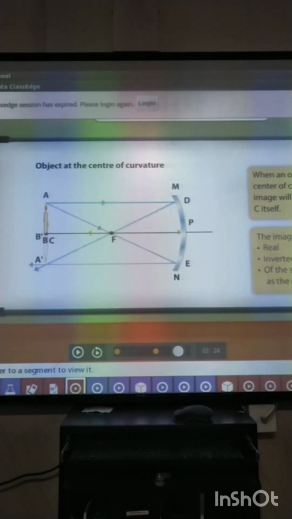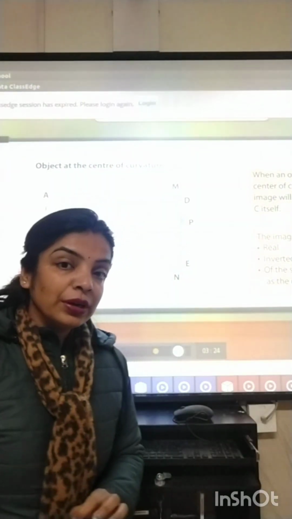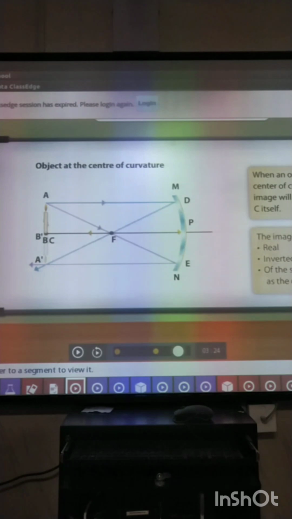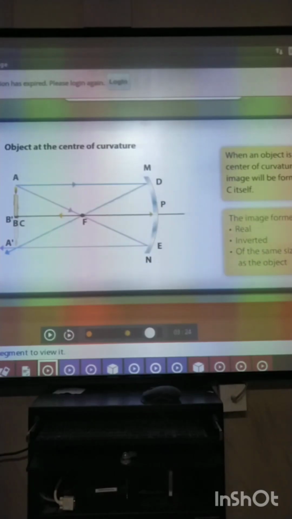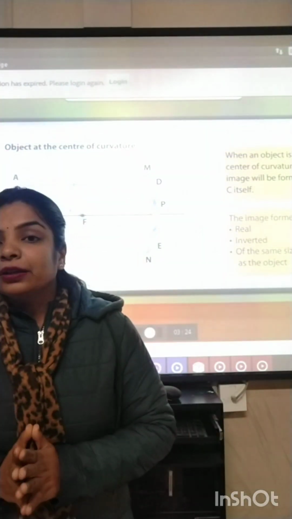Here in this case, the object is located at C, and the image is also formed at C. The nature of the image is real and inverted, and the size of the image is same as that of object. Okay, now three image formations we have seen by the concave mirror.